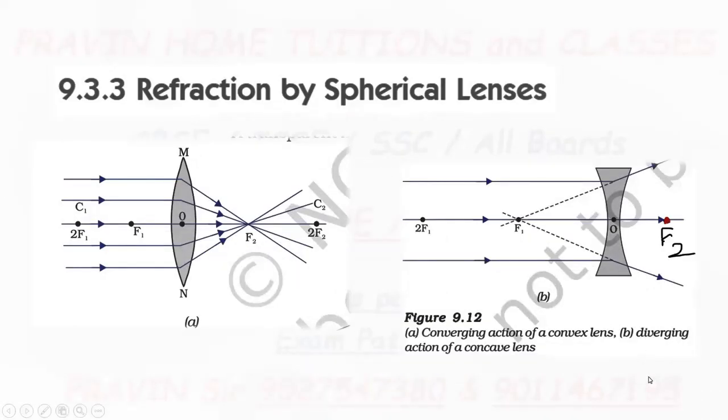So, starting with what is meant by lens. Any transparent material bounded by two surfaces, of which one or both surfaces are spherical, forms a lens, or it is called the lens. What is the meaning?